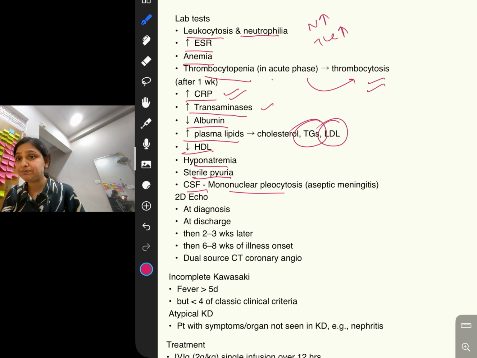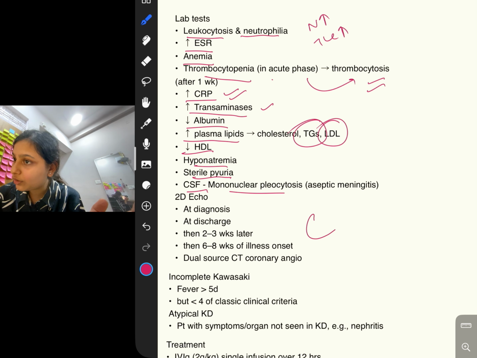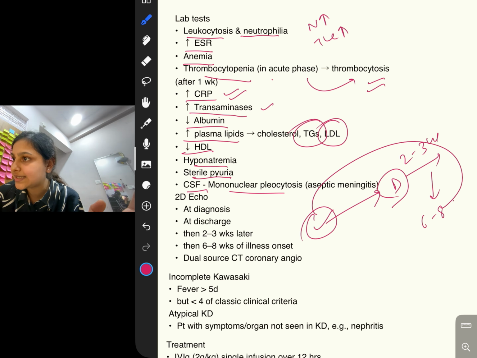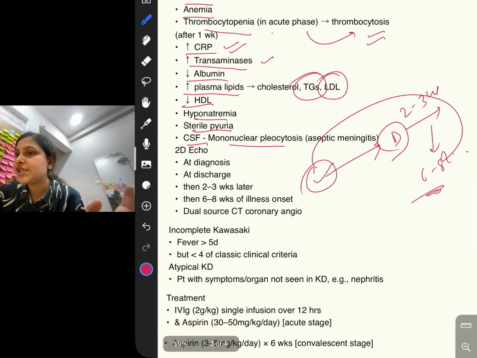Then next comes 2D echo. When should it be done? This is important. At diagnosis, when you diagnose it is Kawasaki, then at discharge, then after 2 to 3 weeks, and then after 6 to 8 weeks of the illness. Then another investigation, dual source CT coronary angiography, can be done.